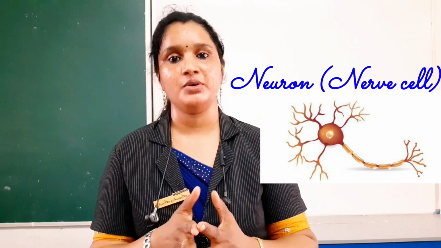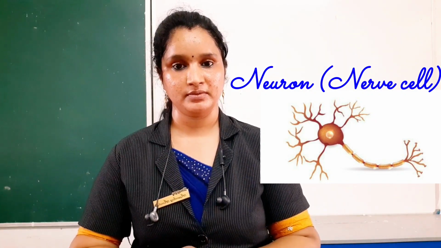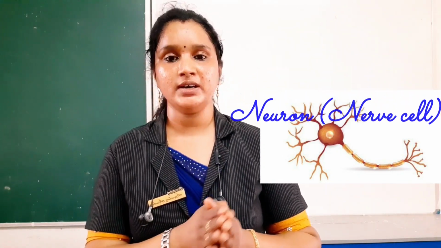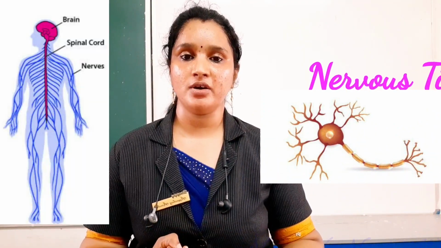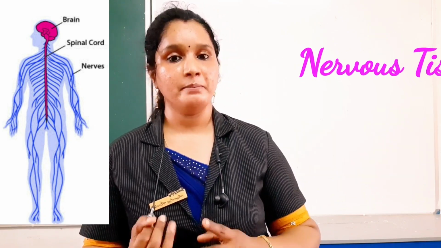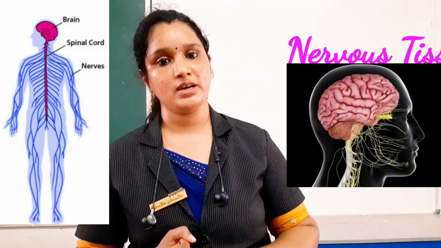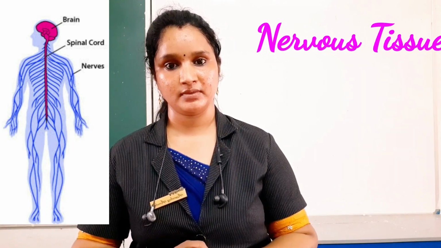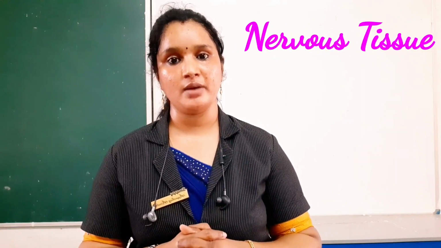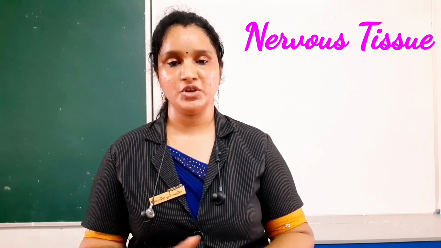And you know where the nervous tissues are found? Yes, in our brain, spinal cord and nerves. Brain, spinal cord and nerves are made up of this nervous tissue, and this nervous tissue is made up of billions of neurons.